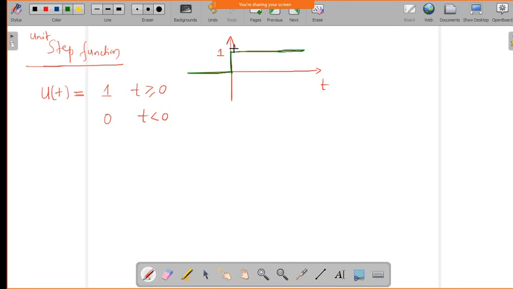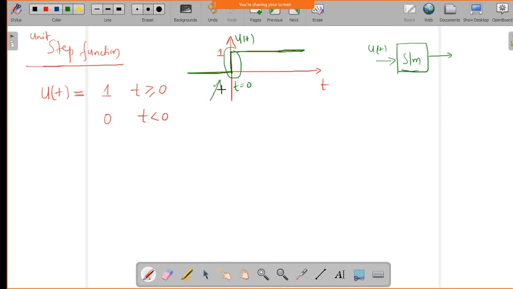Okay, so now where will this u of t be useful? Say for example, if I am analyzing a system where abrupt changes happen, I want to analyze the system for abrupt change. You can see here that at exactly t equal to 0, there is an abrupt change. So if I have a system and I want to see the system behavior with respect to the abrupt change, then I will apply this u of t and see what the output of the system is for a given abrupt change.